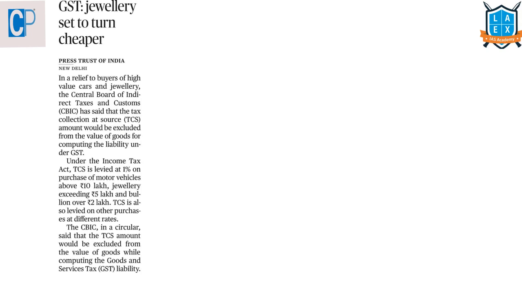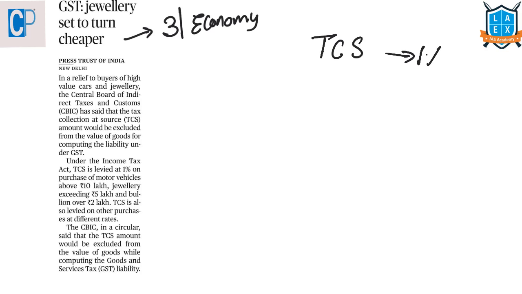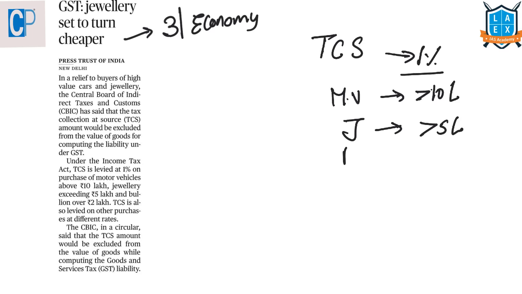The next article is GST: jewelry is said to turn cheaper. This article comes under GS paper 3 under the topic of economy. It says that as per the Income Tax Act, the tax collected at source is levied at 1% on the purchase of motor vehicles worth more than 10 lakh rupees, jewelry worth more than 5 lakh rupees, and bullion over 2 lakh rupees.